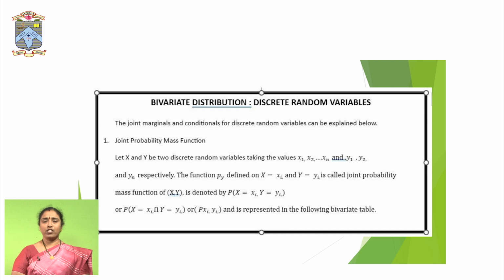The discrete random variable function is called p of x, and it is in tabular form. X takes values x1, x2, and so on up to xn, and the probability of the respective xi is p of xi. A statistical table can be called a probability mass function only if two conditions are satisfied. One is that each probability should be greater than or equal to 0, and the total probability should be equal to 1. As we know, the limits of probability will always be between 0 and 1. That is about the probability mass function.